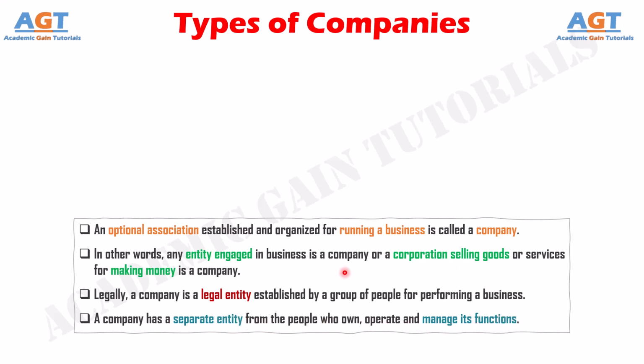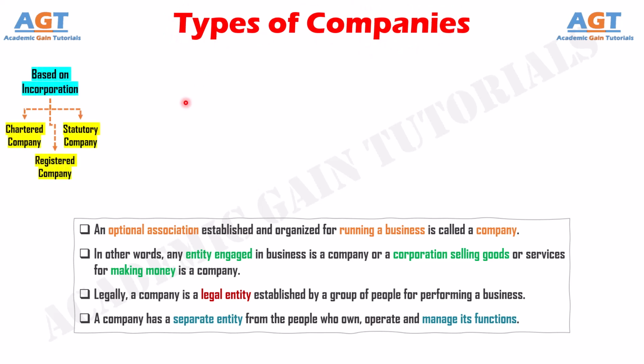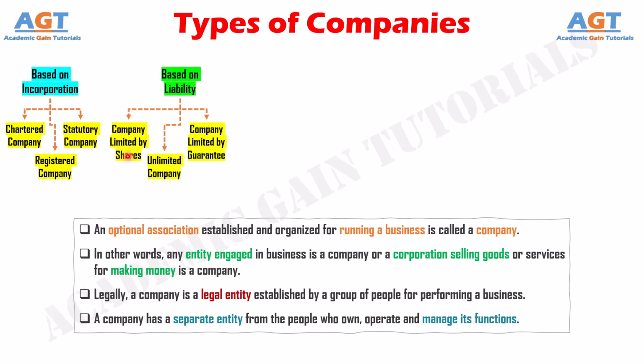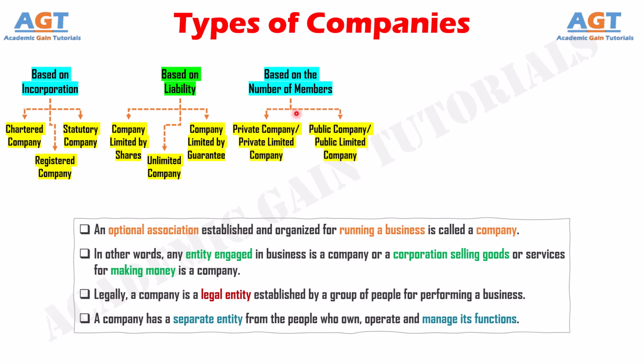Companies can be classified into different types based on different criteria. Based on incorporation, companies can be classified into chartered company, registered company, and statutory company. Based on liability, companies can be classified into company limited by shares, unlimited company, and company limited by guarantee. Based on the number of members, companies can be classified into private company or private limited company and public company or public limited company. Based on domicile, companies can be classified into foreign company and local company.